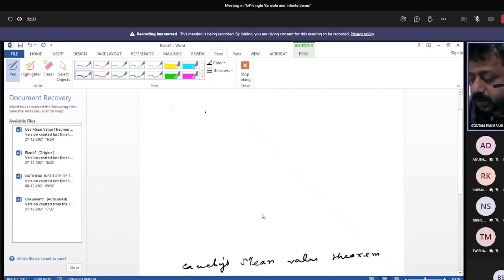So in order to apply Rolle's theorem, you have to consider another function, phi(x) equals f(x) plus, suppose, capital A into g(x).